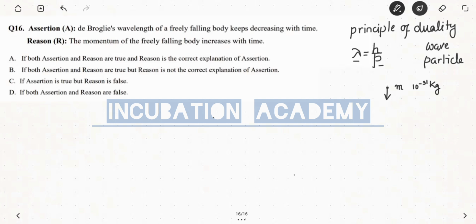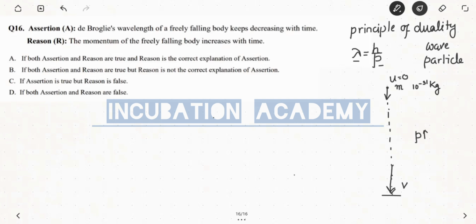So let us concentrate on what is asked in the question. If it is a freely falling body, that is, it is coming down under the force of gravity, then in the gravitational field its velocity increases continuously, and when the particle strikes the ground, it has velocity v. Initially it is launched with velocity 0, just left from that height. Then the velocity increases, and if the velocity increases, obviously the momentum also increases.